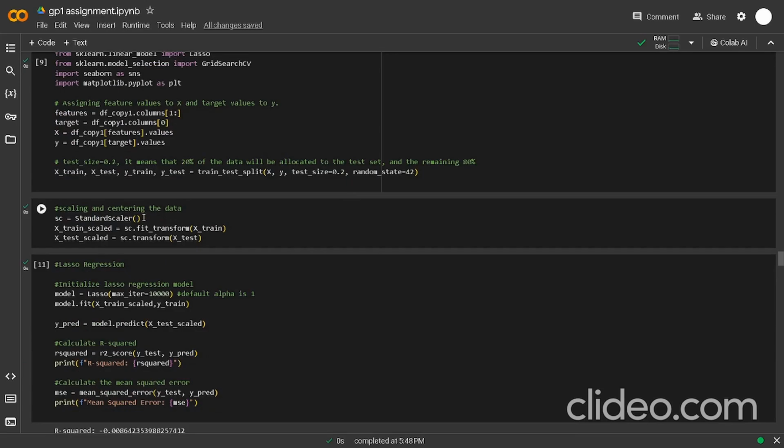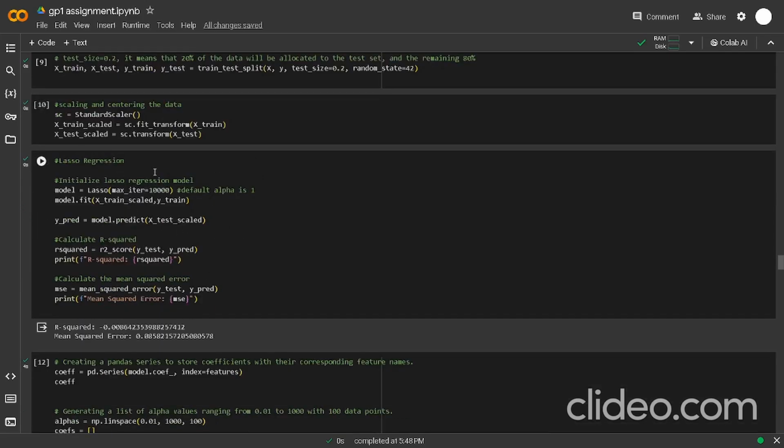After that, we scale and center the data, which is a common preprocessing step in any machine learning workflow. It helps standardize the range of features, making it fairer when penalizing the features.